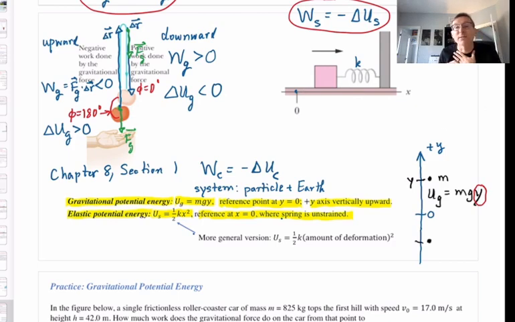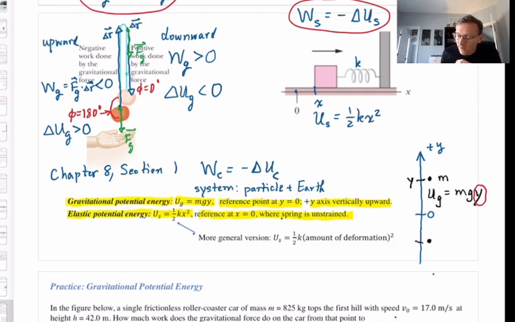The block is on the horizontal x-axis with spring constant k, and here it is at some time at location x with equilibrium at x equals 0. Then the formula for the spring potential energy is 1/2 kx squared. Note then that the x here represents how much we've compressed the spring. You could also use it if the block were on the left side of the origin, in which case we would have a stretched spring. It still works just fine.